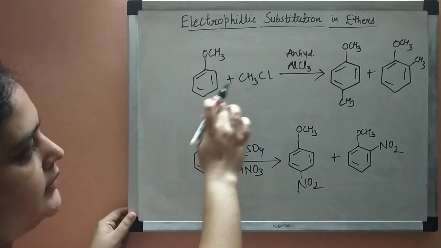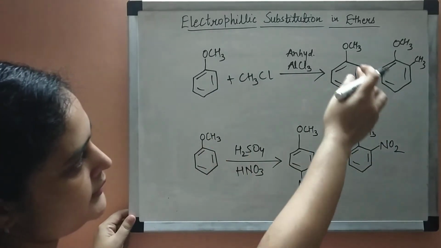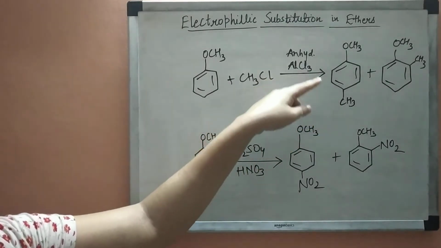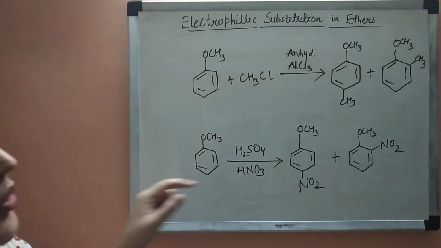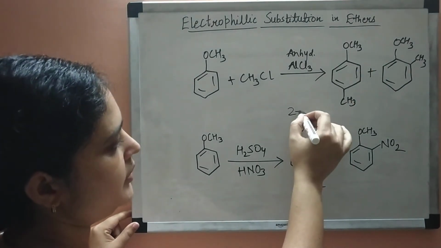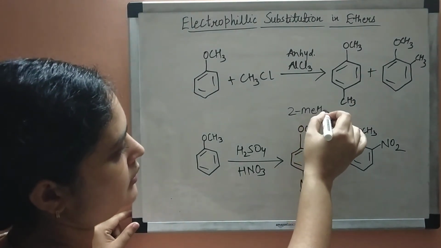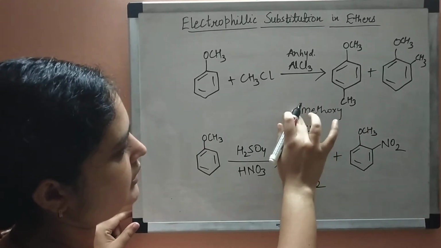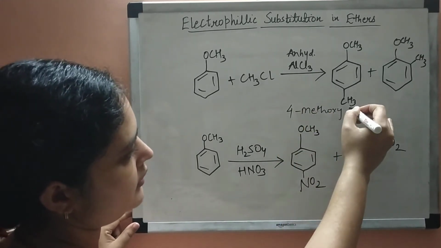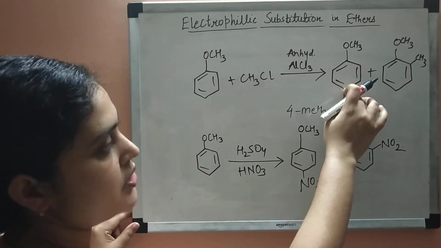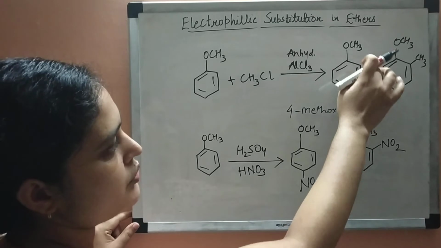So this is anisole, this is chloromethane, and what is the IUPAC name or the common name of this compound? Sorry, this is 4-methoxy. So this is the first position, 1, 2, 3, 4.